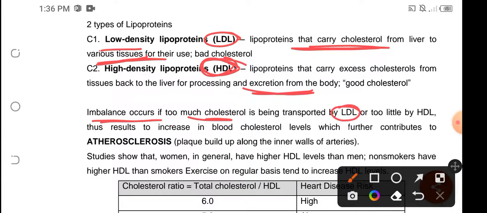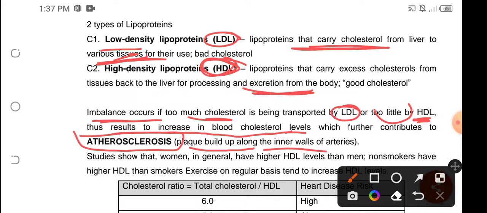So, madami na siyang ini-store sa tissue. And then, too little by the HDL. Konti naman yung in-excrete niya. Then, this could result to increase in blood cholesterol level, which will contribute to atherosclerosis, which is the plaque buildup along the inner walls of our arteries.